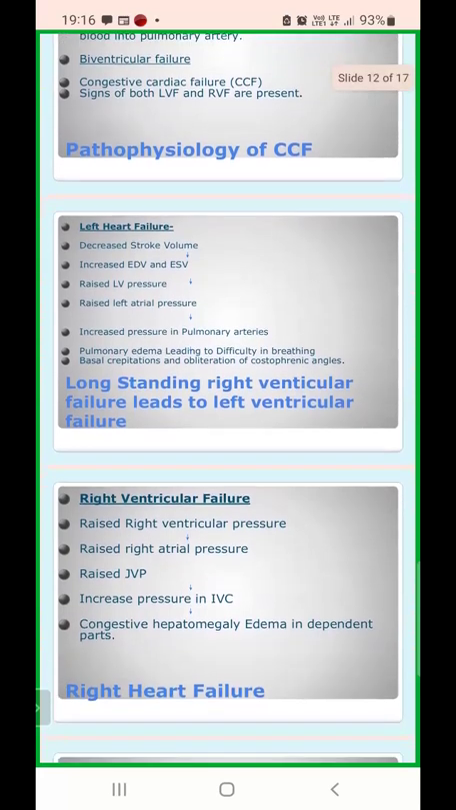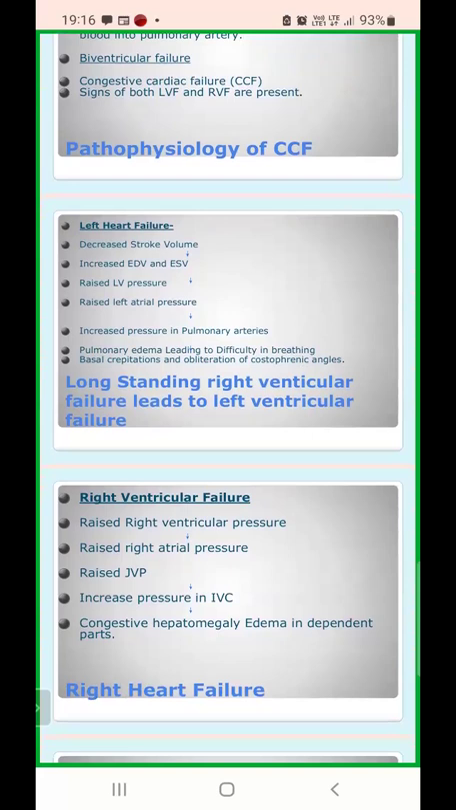So let's see what happens in case of left heart failure. Left heart failure means simply the left ventricle is not able to pump the blood. So there will be decreased stroke volume. Stroke volume is the amount of blood which is ejected during each cardiac cycle. Because stroke volume is decreased, the end diastolic volume will increase, and therefore the end systolic volume will also increase. And there will be raised left ventricular pressure because of the increase in both the volumes.